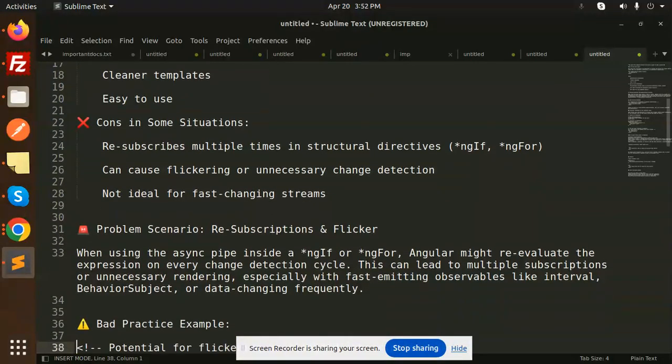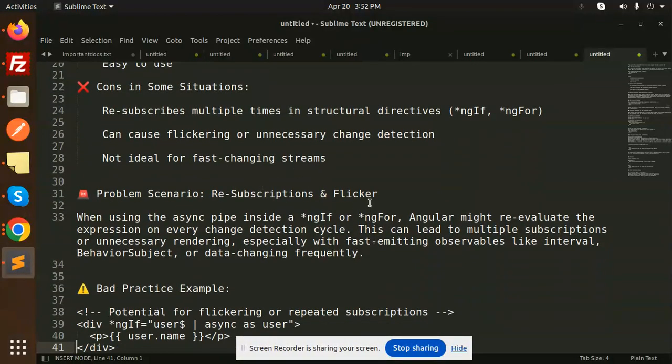Okay, so the problem scenario: resubscription and flickering. When using the async pipe inside ngIf and ngFor, Angular might re-evaluate the expression on every change detection cycle. This can lead to multiple subscriptions or unnecessary rendering, especially with fast emitting observables like interval, BehaviorSubject, and data changing frequently.